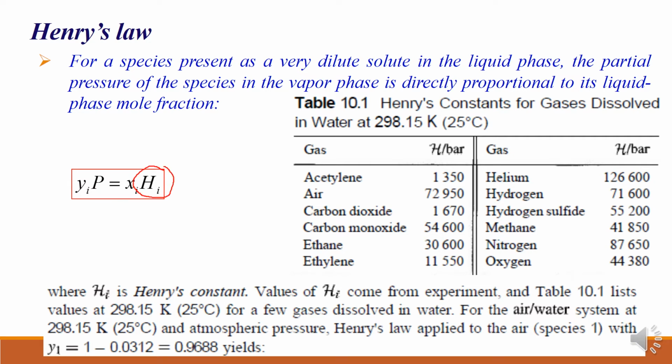So for species present as a very dilute solute in a liquid solution, the partial pressure of the species in the vapor phase is directly proportional to the liquid phase mole fraction, and the constant here is Hi, which is Henry's constant, right? So some Henry's constants are defined at 25 degrees Celsius.